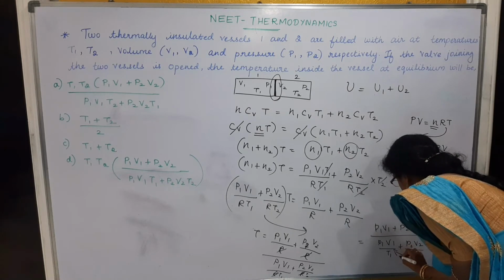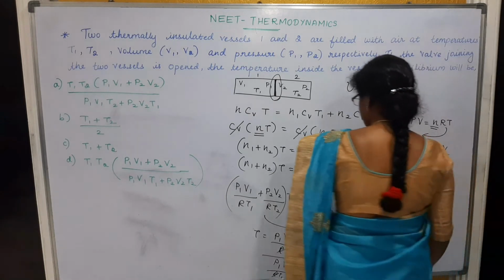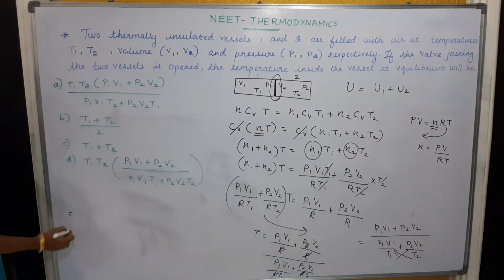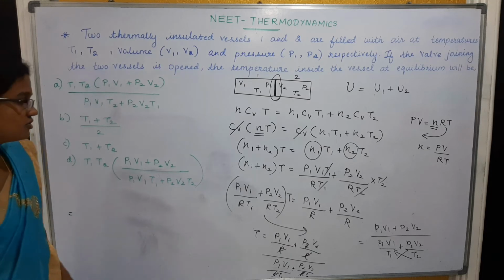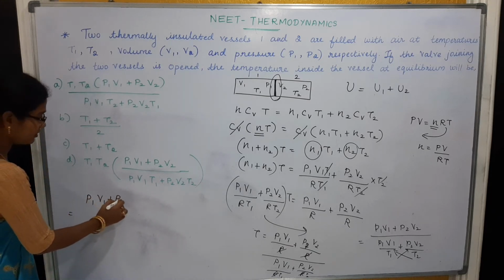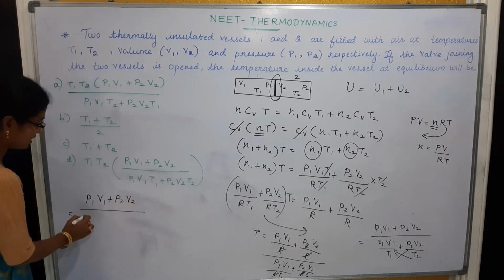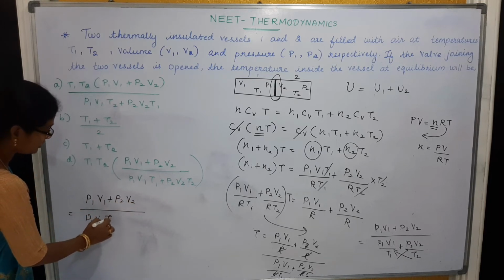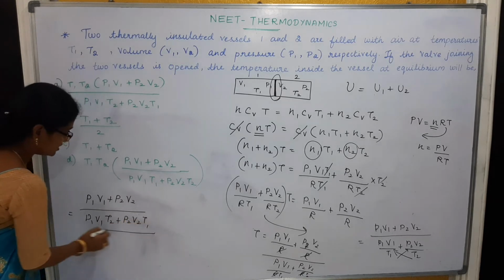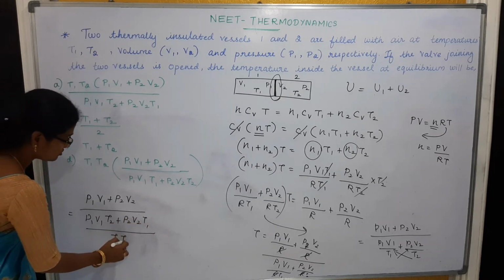We have to take the LCM, so you cross multiply the terms, right? See, I am calculating here since there is no place. So P1 V1 plus P2 V2 divided by P1 V1 T2 plus P2 V2 T1 divided by T1 into T2.